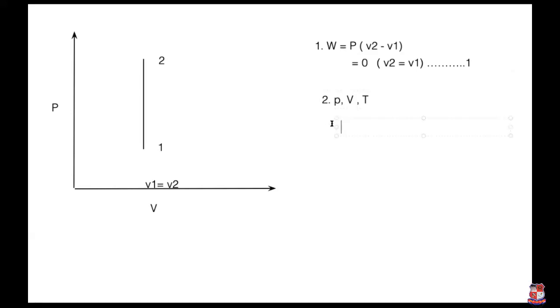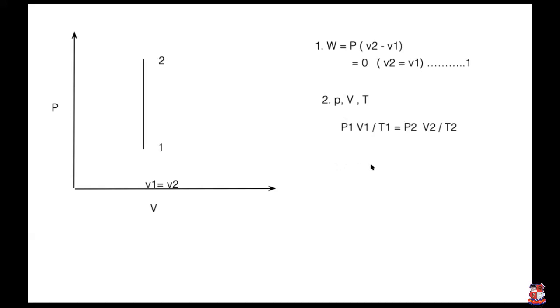PV by T is equal to constant. So here you can write P1 V1 by T1 is equal to P2 V2 by T2. So I write the combined gas law equation for both states.